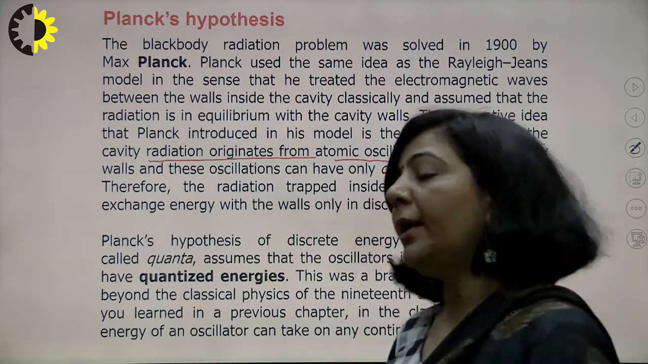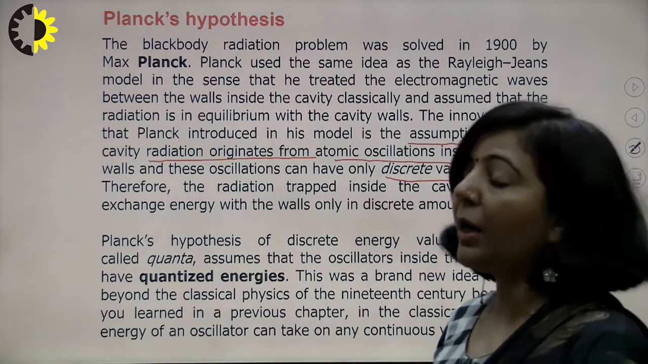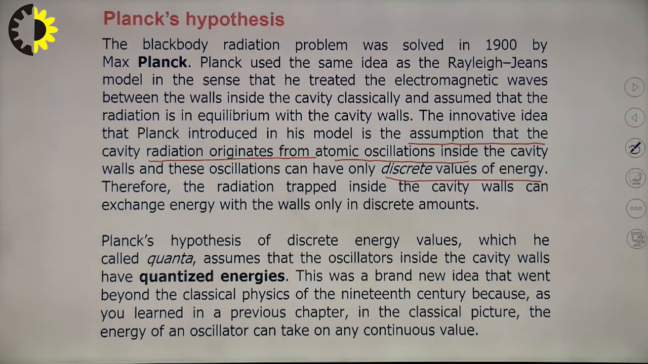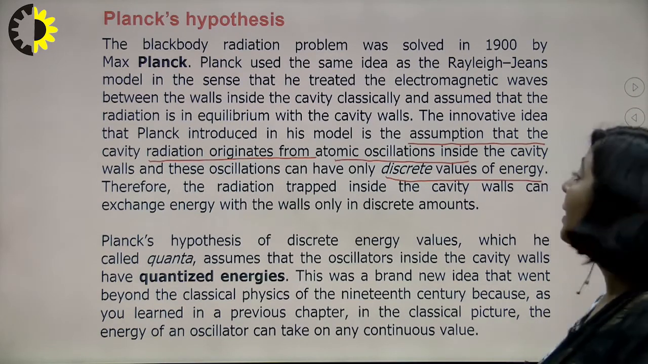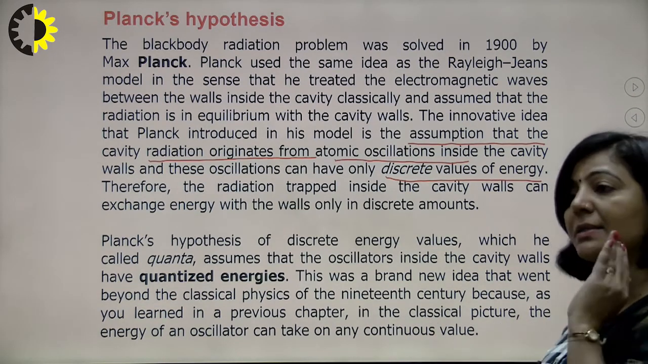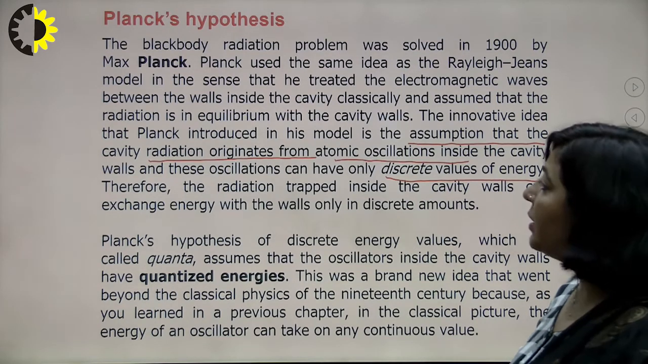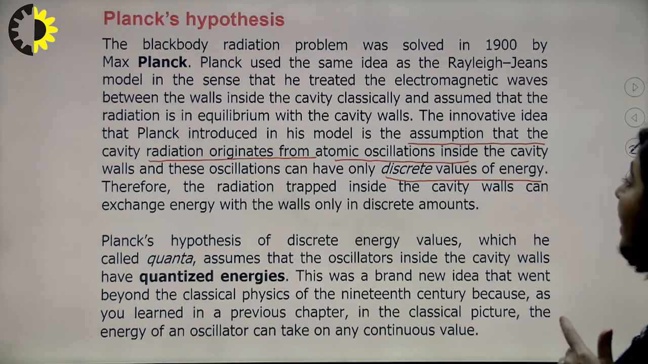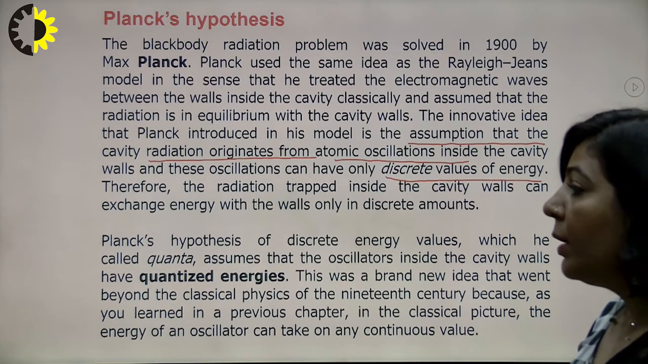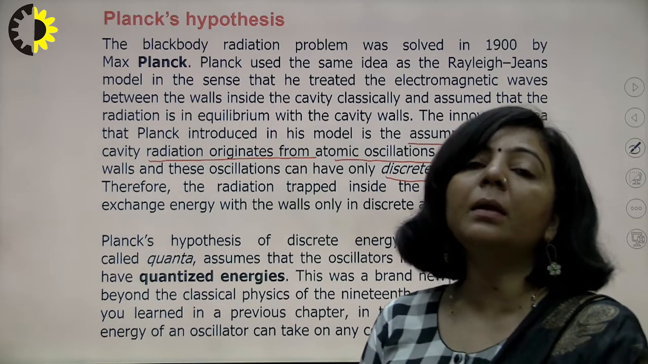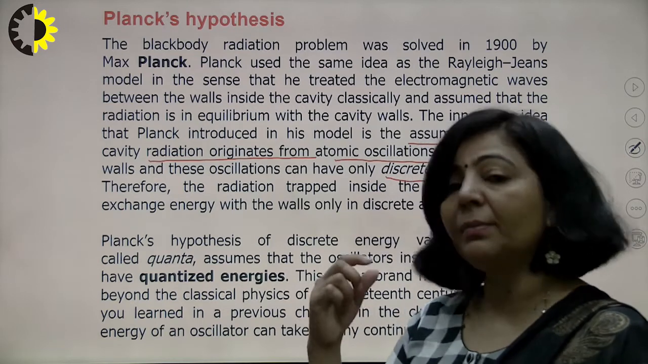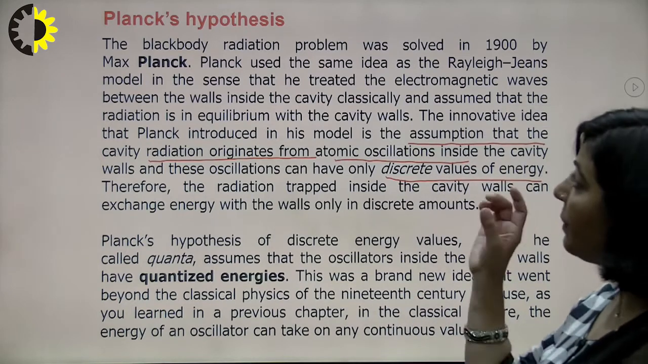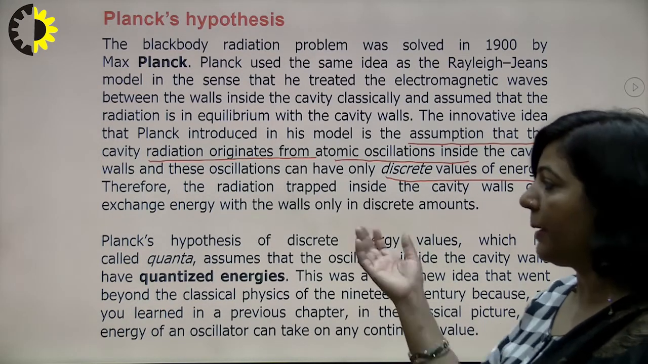It means energy cannot be emitted continuously, it cannot be absorbed continuously. The radiations are created by atomic oscillations, and these oscillations can have only discrete values of energy. They can take a certain amount of energy, right? Therefore, the radiation trapped inside the cavity walls can exchange energy with the walls only in discrete amounts. So the exchange of energy is not continuous, it will be in some discrete set or discrete packets. So this was the main idea of Planck's quantum theory, or this is Planck's hypothesis.